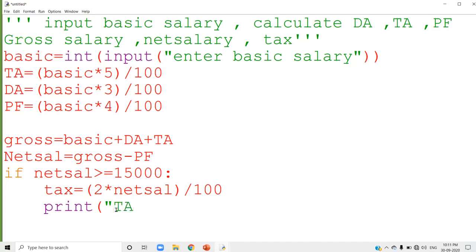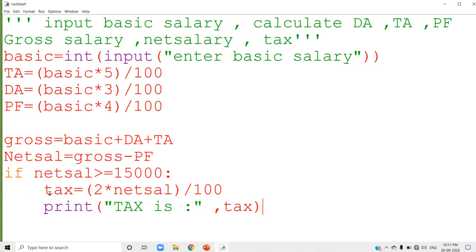It will be tax. Tax is, how much is the tax? Tax is stored inside the variable tax itself. So if the net salary is greater than 15,000, then only you are calculating the tax. Then only you want to display the tax.